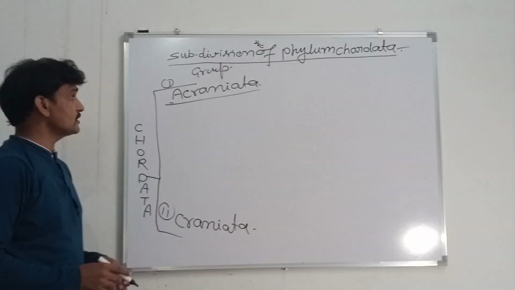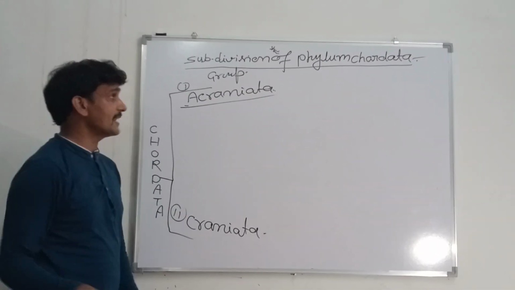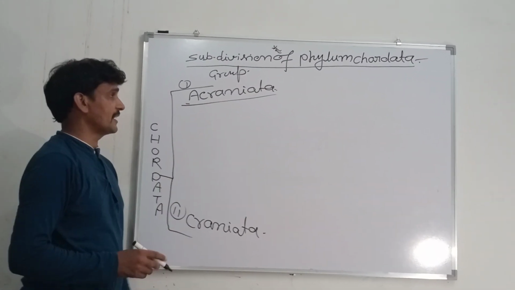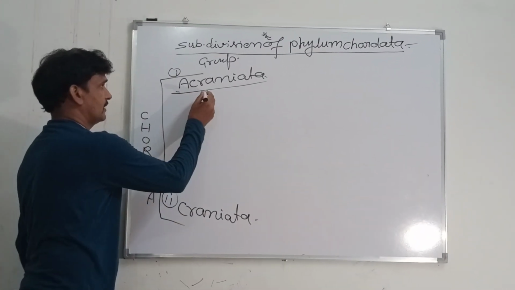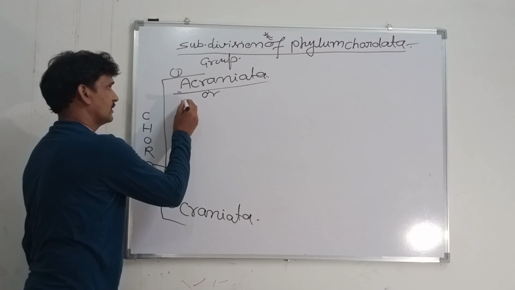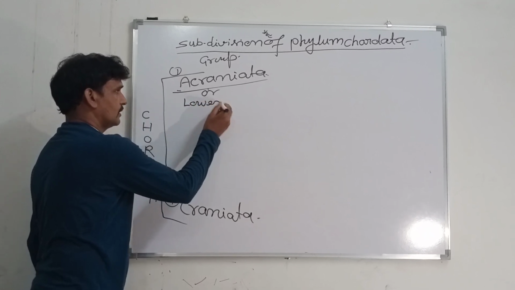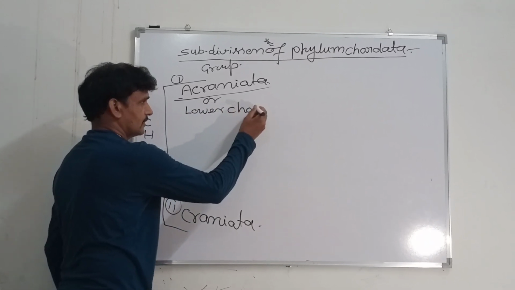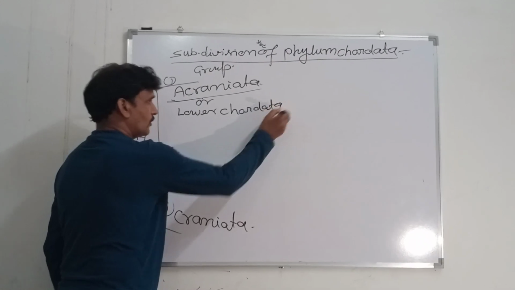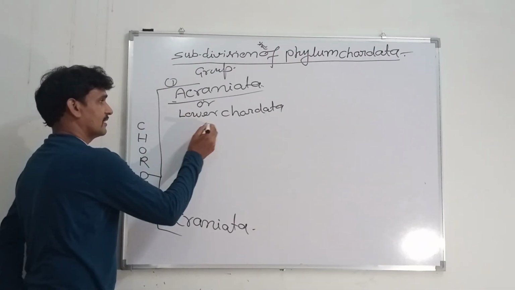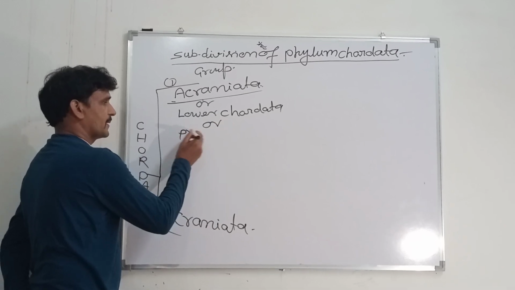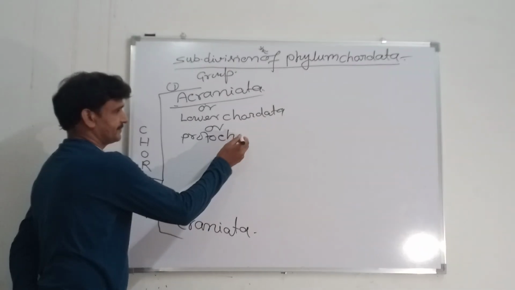Acraniata is also named by other names: lower chordata or protochordata.